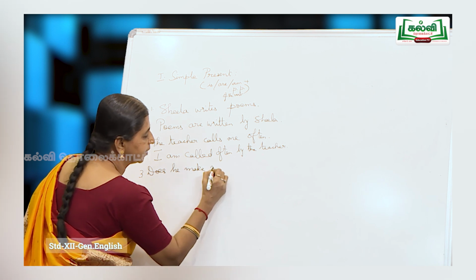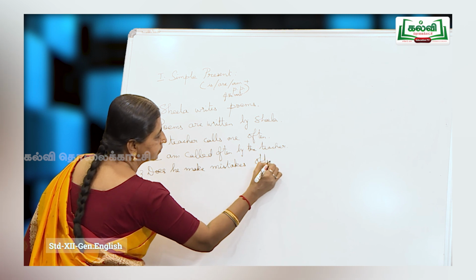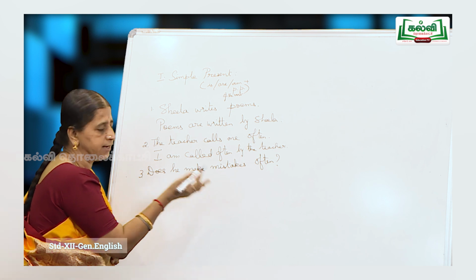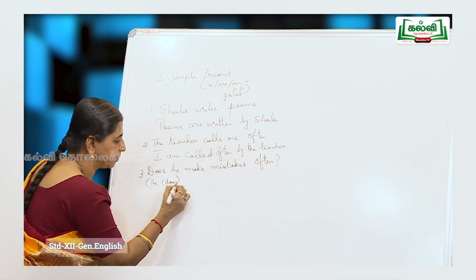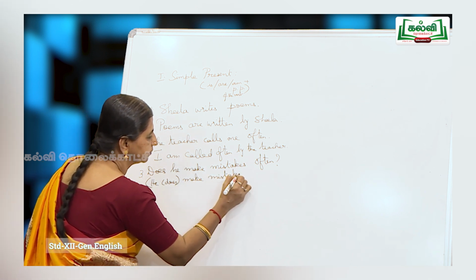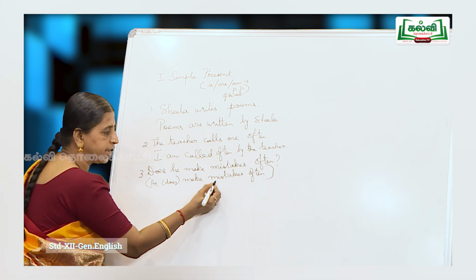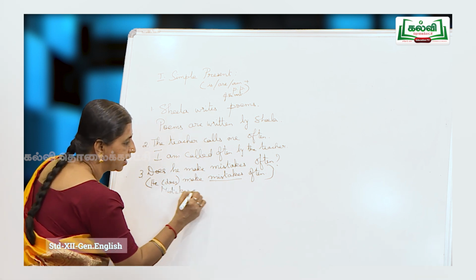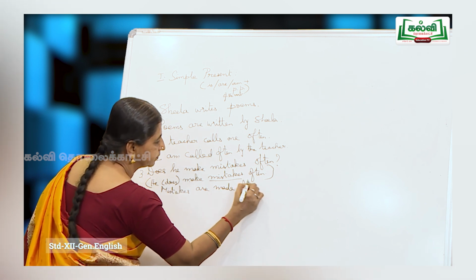Look at this sentence. I am giving you an interrogative sentence. Does he make mistakes often or frequently? Now to understand this better, you convert it into the statement. He does make mistakes often. Now he does make what? Mistakes. So mistakes, plural, are made often by him.